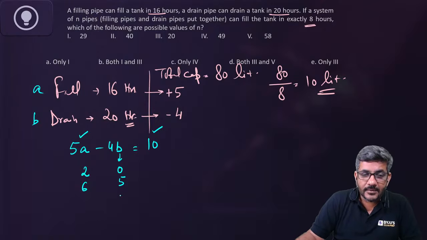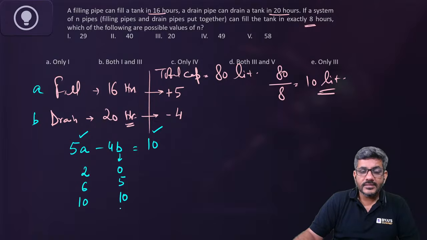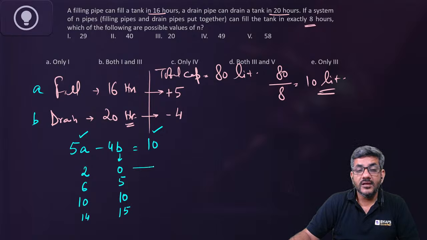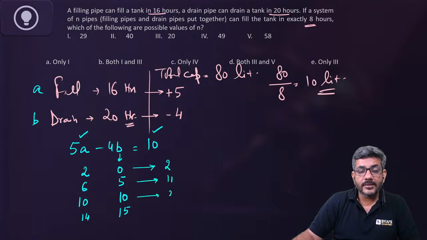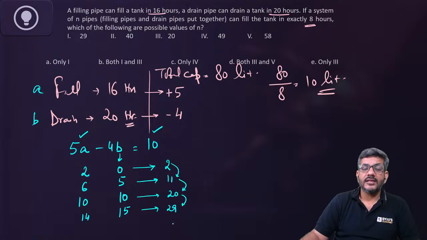B can be 10 as well. When it is 10, A will be equal to 10. Similarly, when it is 15, A would be equal to 14. So the total number of pipes is 2 plus 0, 2; 6 plus 5, 11; 10 plus 10, 20; 14 plus 15, 29. I see they are increasing by 9 every time.